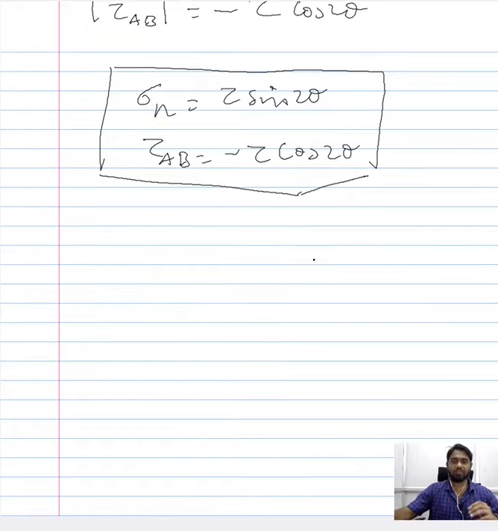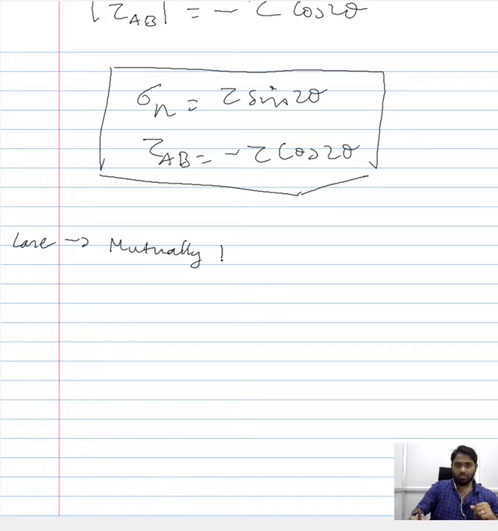So initially we considered mutually perpendicular tensile loading, and now we have ignored the mutually perpendicular tensile load and just considered the shear load here. Supposing you have a case wherein there is mutually perpendicular biaxial tensile loading, along with that, you have your shear components that we saw in this case.